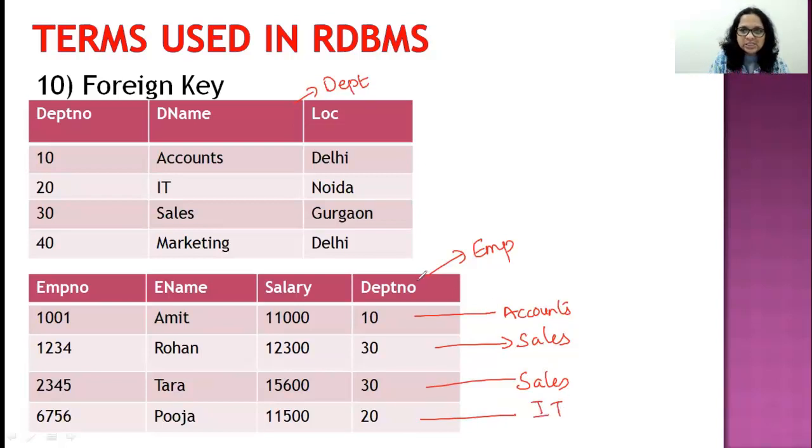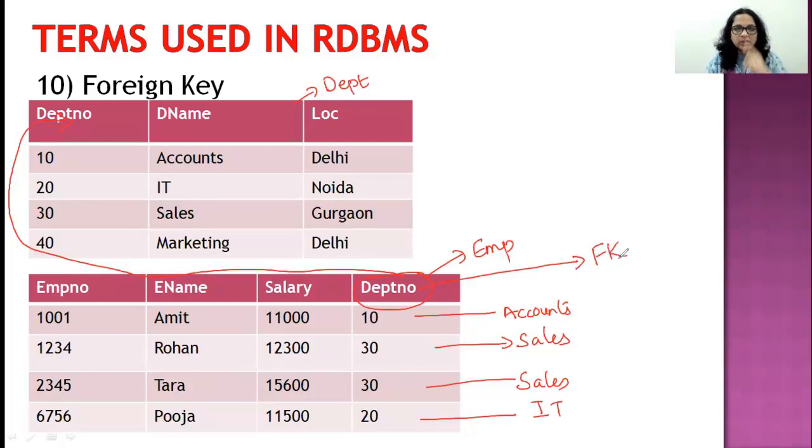Why? Because this column called DEPTNO helps you to connect to this column called DEPTNO in the DEPT table from where you got the DEPT name. So this column here is called the foreign key. Now listen to the definition. A column of a table. So DEPTNO is a column of a table. A column of a table which connects you to another table is called the foreign key.